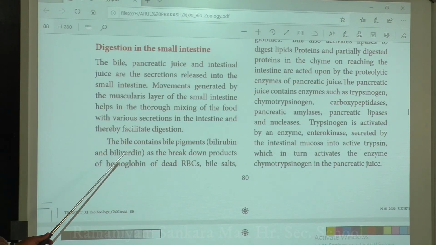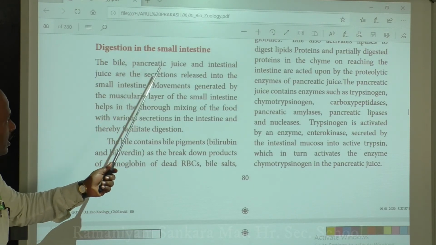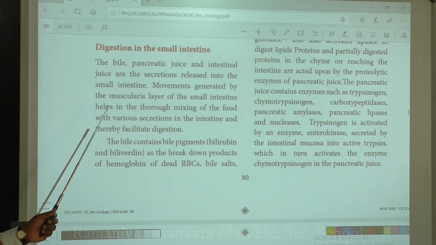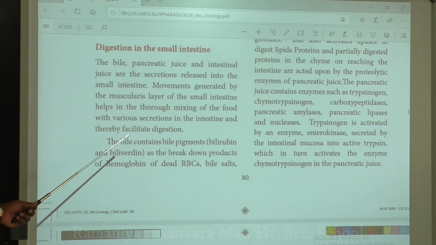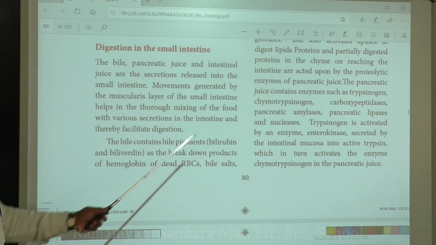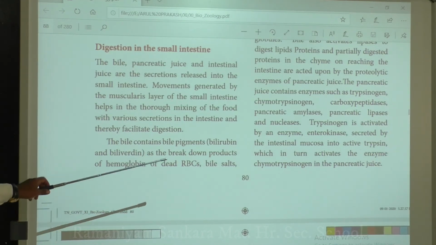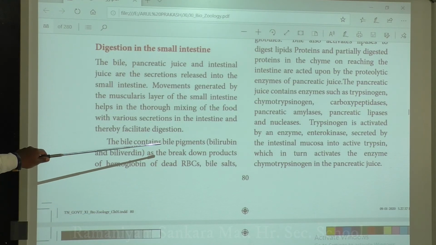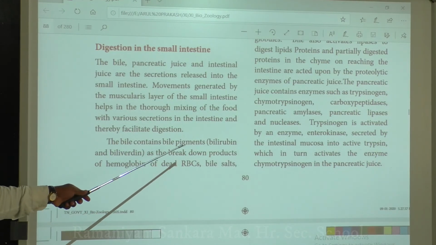Now we will see the digestion that is carried out by bile, pancreatic as well as intestinal juices. First we will discuss the digestion that is carried out by bile. The bile usually contains bile pigments like bilirubin and biliverdin, and it helps in the breakdown of the hemoglobin of dead RBCs. That's the main role of your bile pigments.